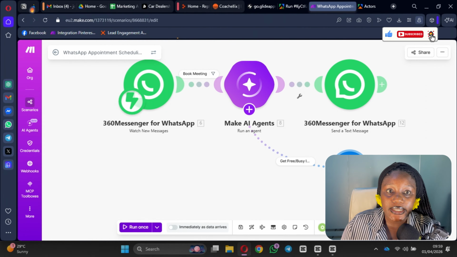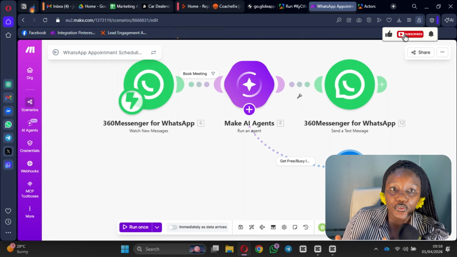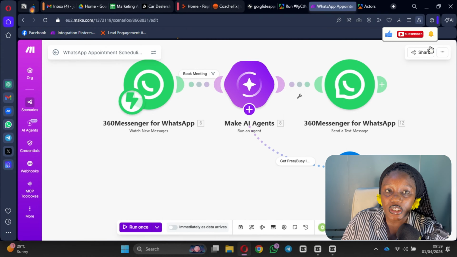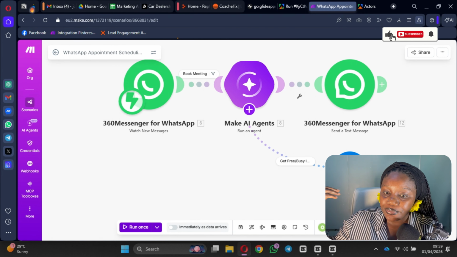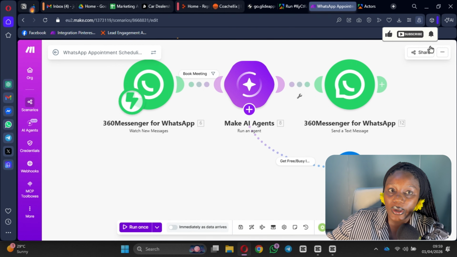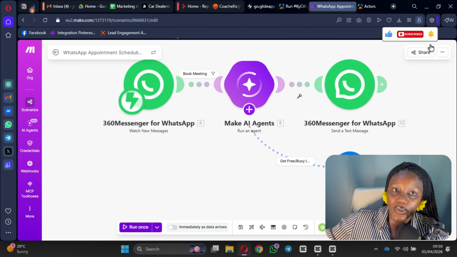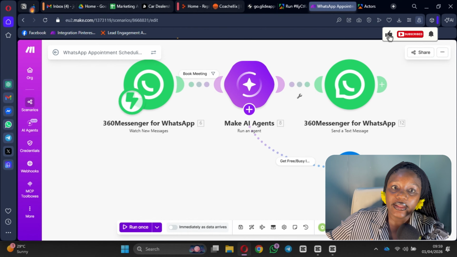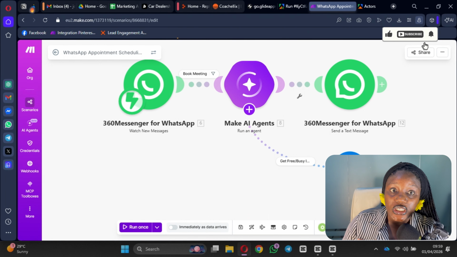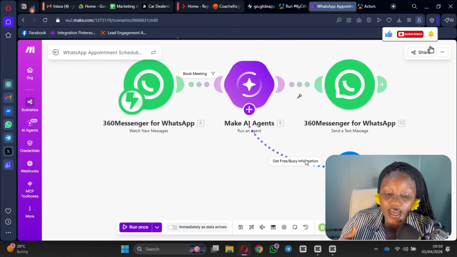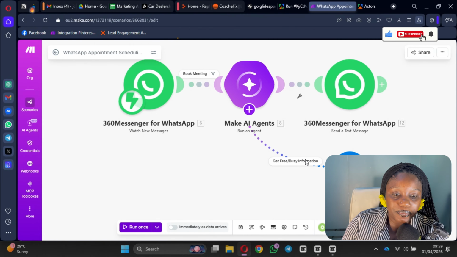This works the same as booking confirmation. If you don't want to run it outside, the booking confirmation system just means you're going to have a front end, maybe a Google form or your website, where they fill in and pick the available time, and then it comes into your Google sheet as the back end. But this particular one is what they get once they come into your WhatsApp. They want to book a meeting, and the agent just runs, gets your available days and sends them. So that is system number three.